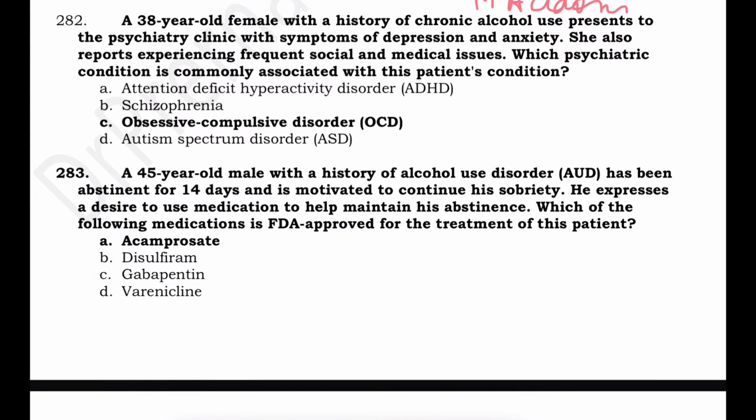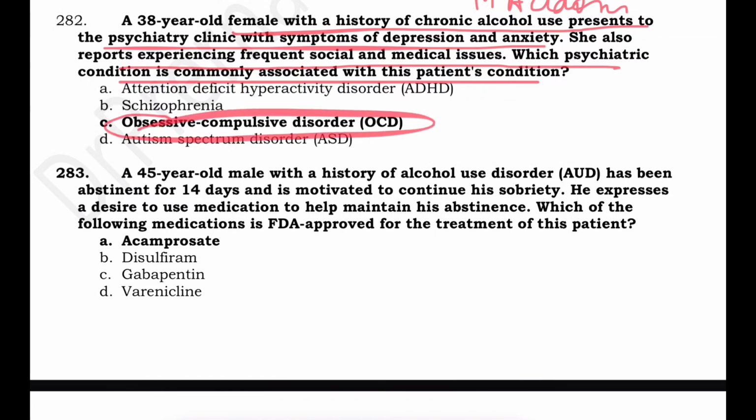A 38-year-old female with a history of chronic alcohol use presents to psychiatry with symptoms of depression and anxiety. She also reports experiencing frequent social and medical issues. Which psychiatric condition is associated? It is OCD. Attention deficit would not be it, schizophrenia is not, autism is not. Chronic alcohol use is usually associated with psychiatric comorbidities like depression, anxiety, and OCD.